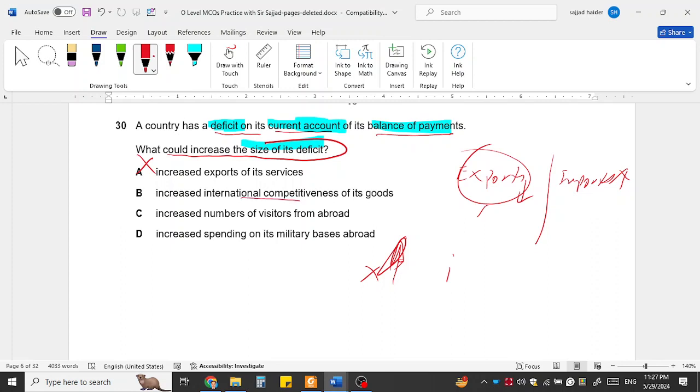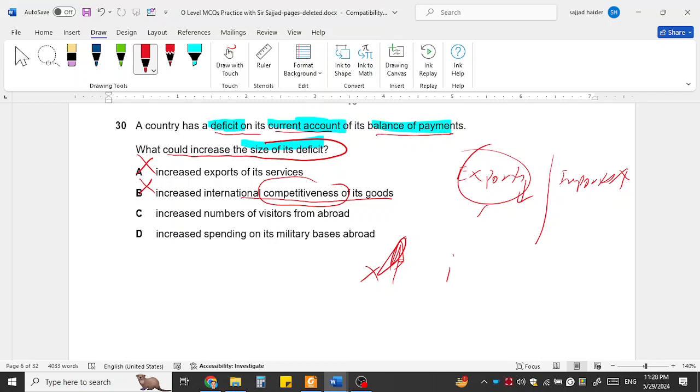An increase in the international competitiveness of goods. This means that our goods will be cheaper for the foreigner. Competitiveness means that we can produce the goods at a lower cost, therefore we become more competitive and will be exporting the goods at a lower cost, so it will increase the inflow. This is not the option.